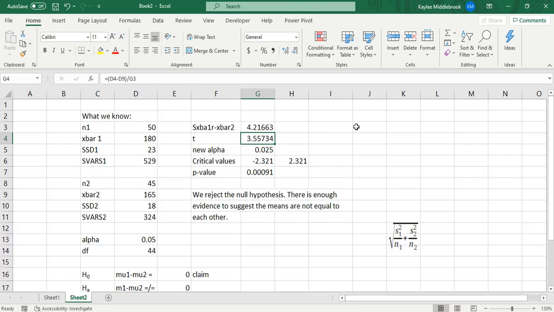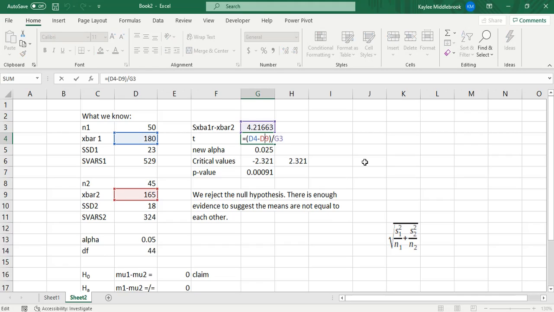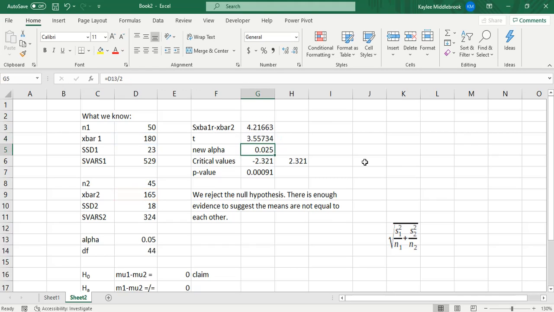That leaves us with x bar 1 minus x bar 2 divided by our standard error. And that will give us a test statistic of 3.557.